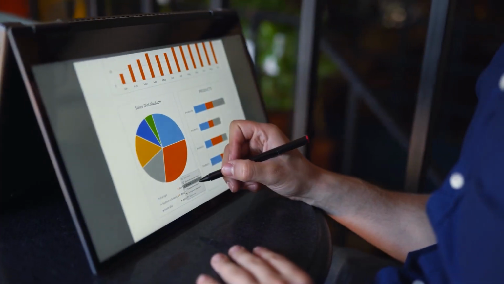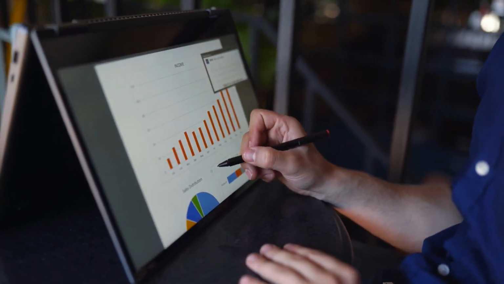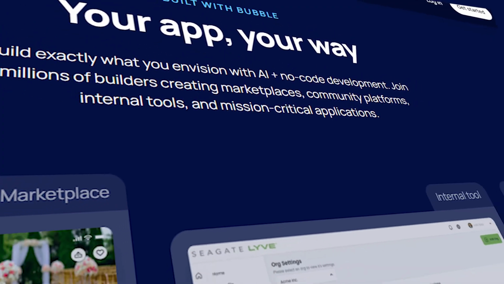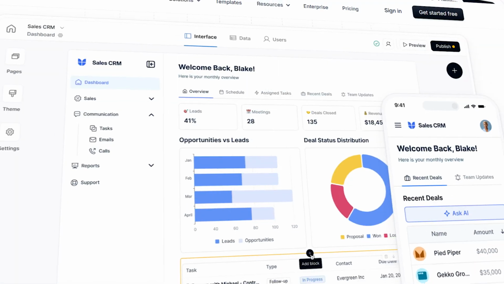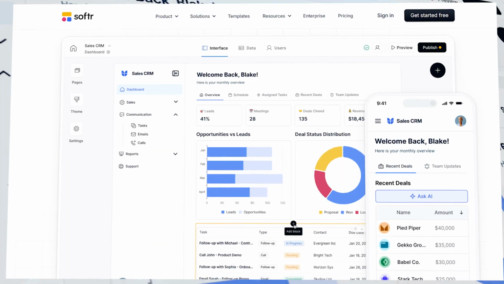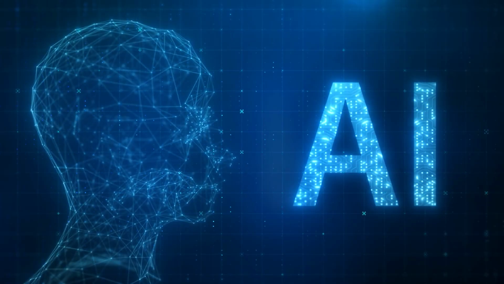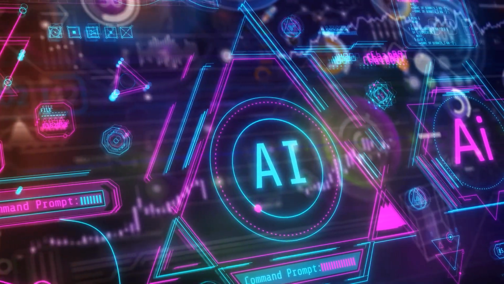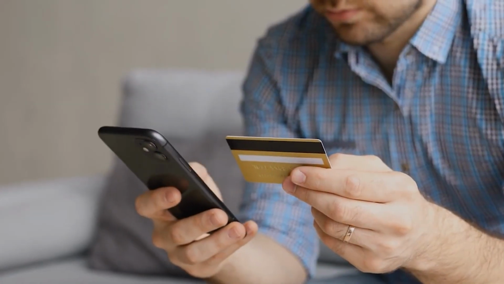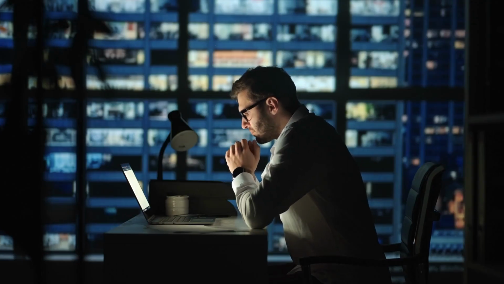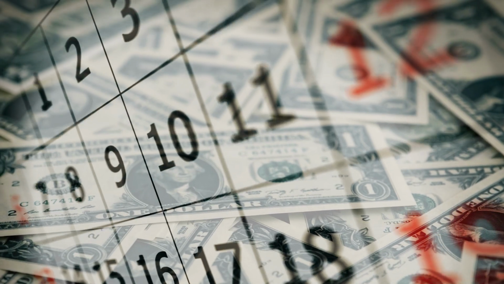And the best part is that building these tools is easier than most people imagine. No-code platforms like Bubble, Glide, and Softer handle the structure. AI provides the intelligence. Once the tool runs smoothly, subscriptions become automatic. You only need to make small updates or answer occasional questions. And just like that, you have a tiny digital product earning money month after month.